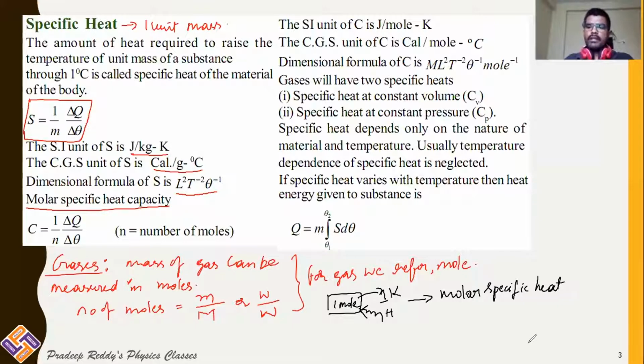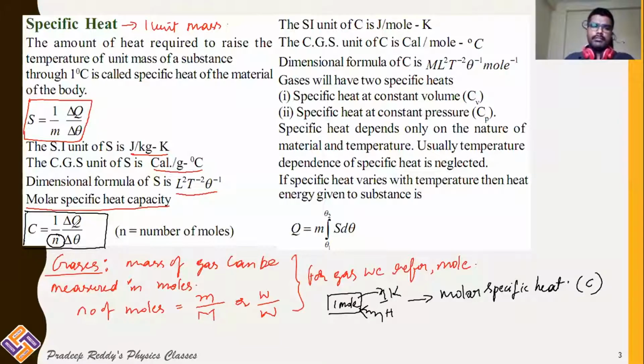Molar specific heat is denoted with C, which is delta Q divided by N into delta theta, where N is the number of moles of the substance.